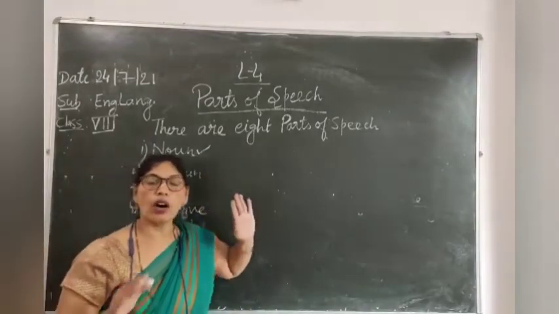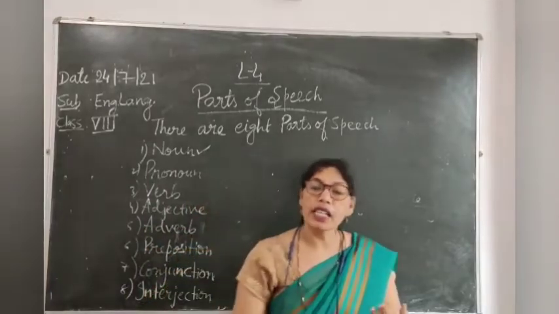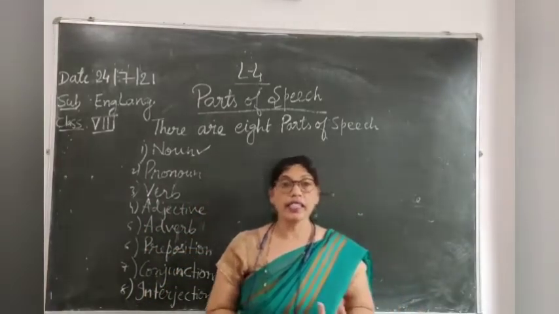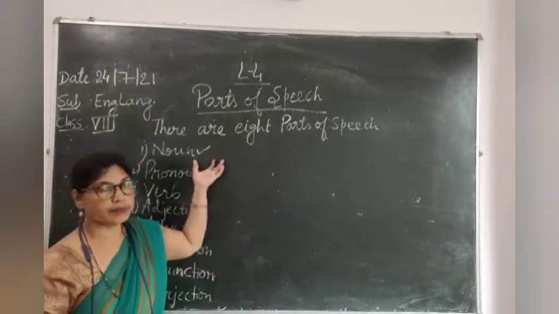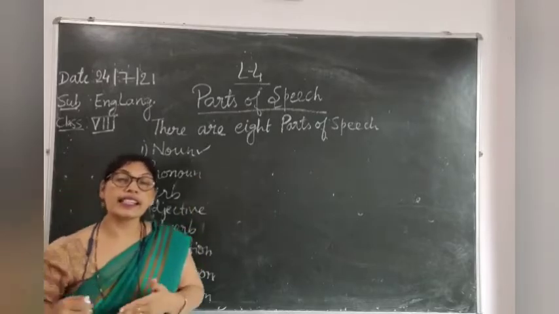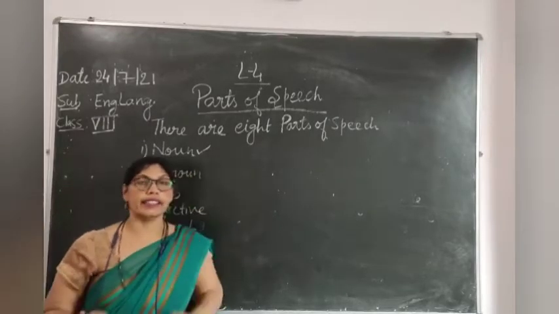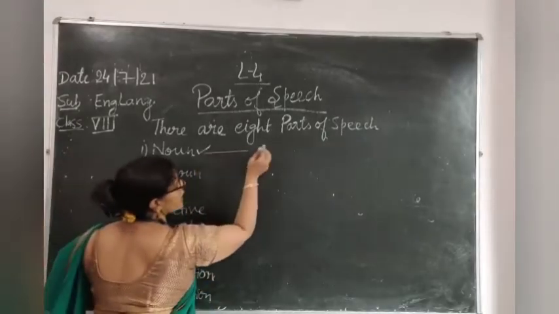What are nouns? All the naming words, or the names of a person, place, thing, animal are called nouns. Now this noun has 5 kinds. It is divided into 5 kinds.